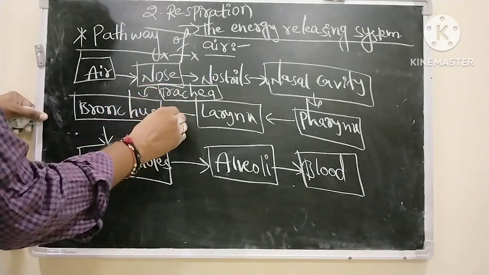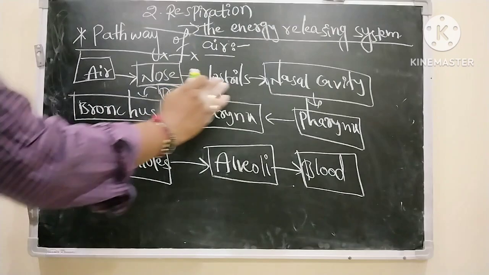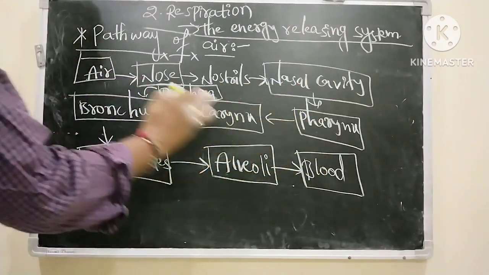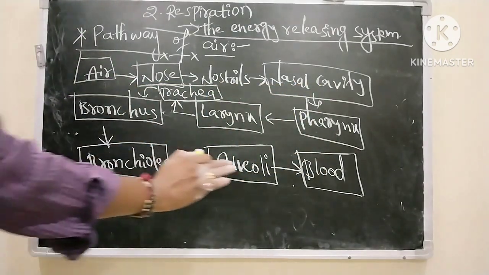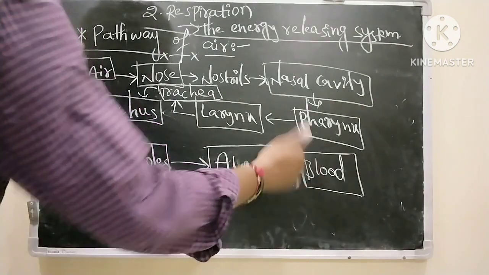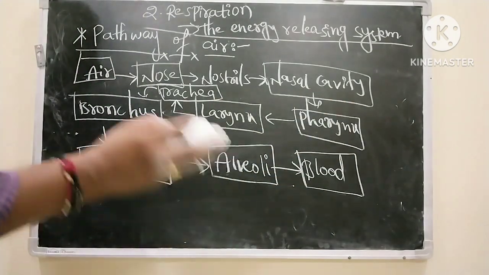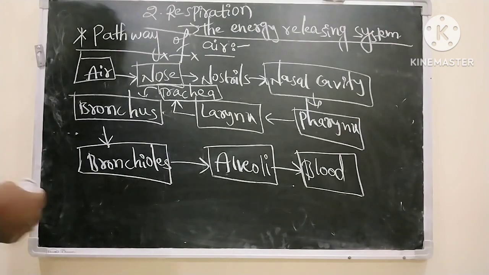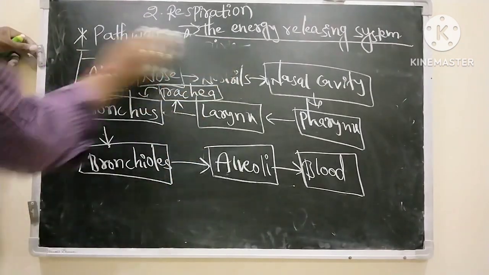Trachea to bronchus, bronchioles, alveoli. Finally it goes to blood, and then the blood distributes the oxygen to all cells in the body. So we will discuss each and every part.